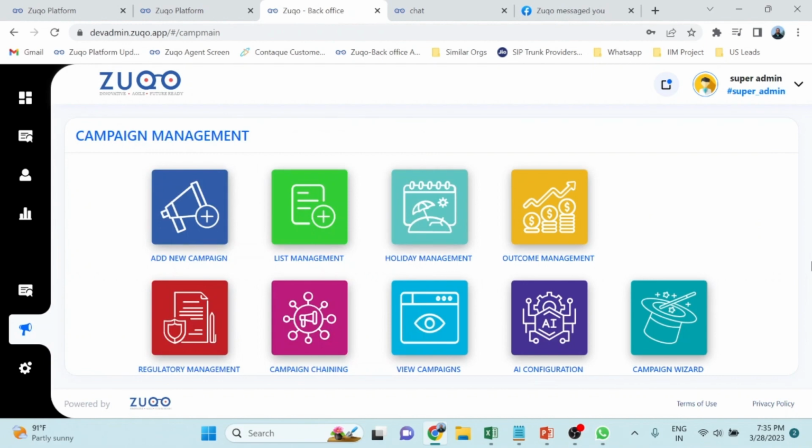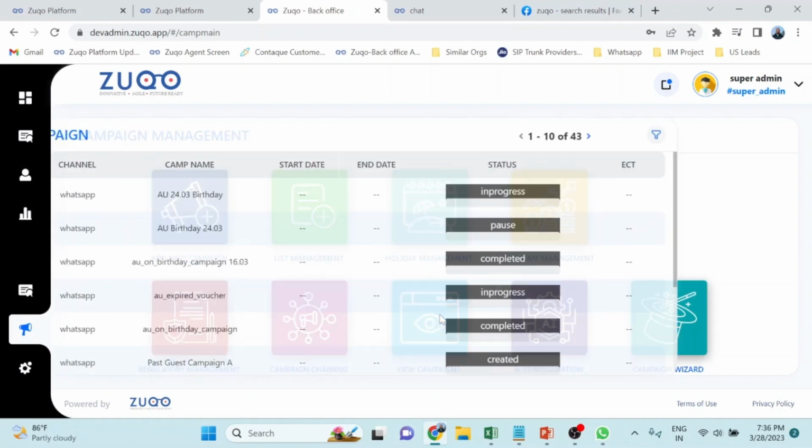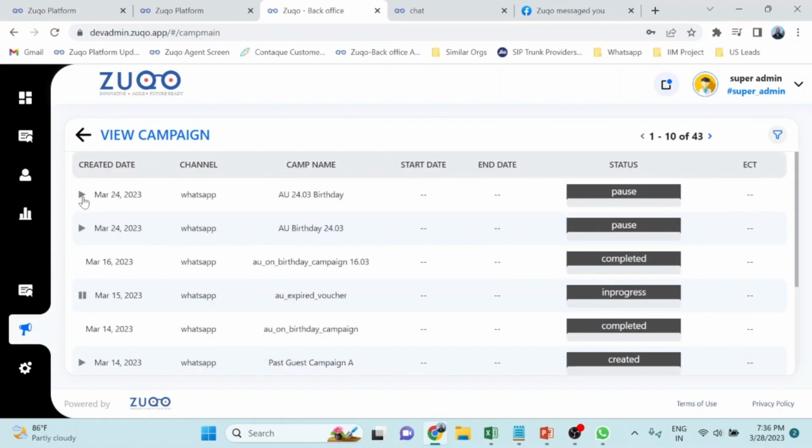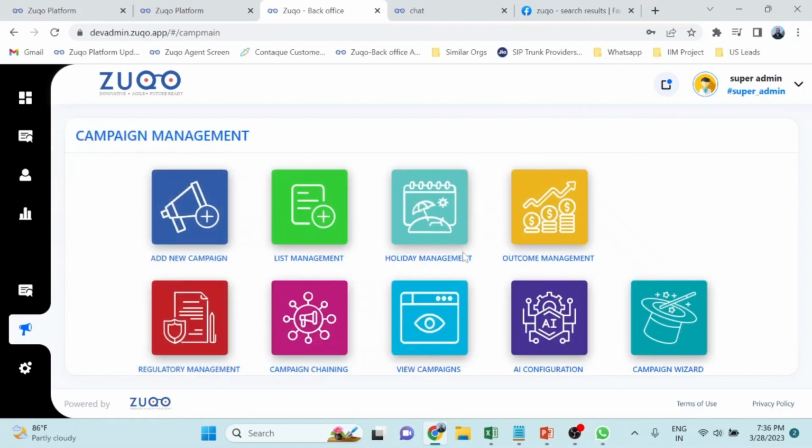And more importantly, building onto this campaign manager, there's an excellent feature of campaign chaining, wherein the output of a particular campaign can be an input to another campaign. For example, let's say there's one campaign to identify leads, and those leads are pushed into another campaign wherein you can talk to those leads or prospects and convert those prospects to customers. You can view those campaigns over here. You can also stop a particular campaign from here. Very easy to start and stop a campaign, and you can get a complete view of how your entire campaign manager is running.